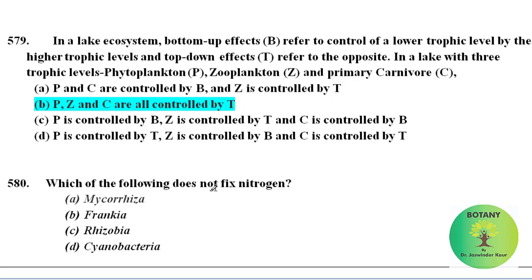Which of the following does not fix nitrogen? Among these, mycorrhiza will not fix nitrogen because mycorrhiza is a symbiotic association between a green plant and a fungus. Others, that is Frankia, Rhizobia and Cyanobacteria, will fix nitrogen.